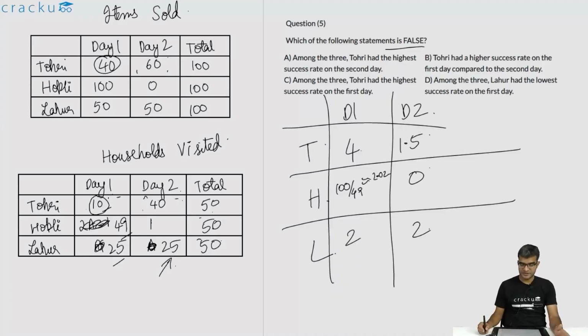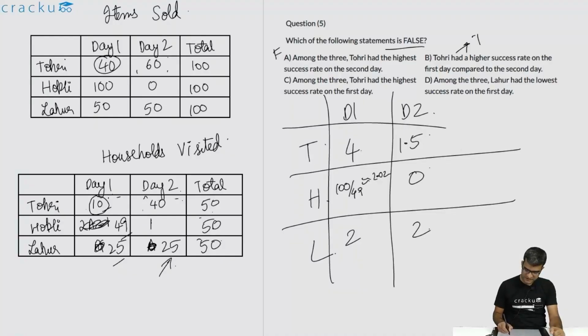Now let us look at the options. Among the three, Tohri had the highest success rate on the second day. This is false because the highest success rate was with Lahore. So you can immediately tick option A as the answer, but just for the sake of completion, let us look at the remaining 3 options also. Tohri had higher success rate on the first day as compared to the second day.